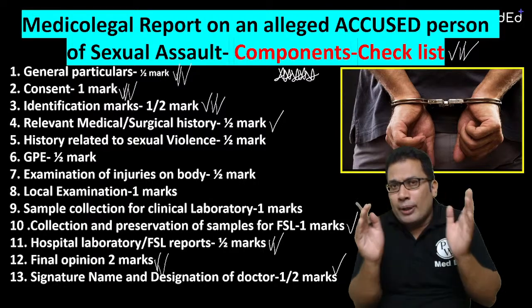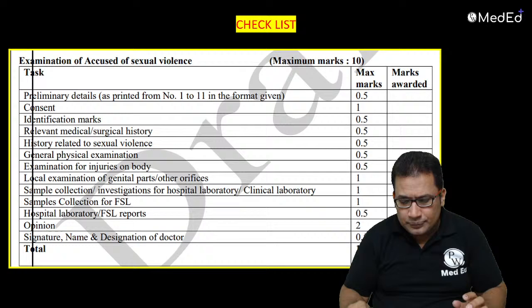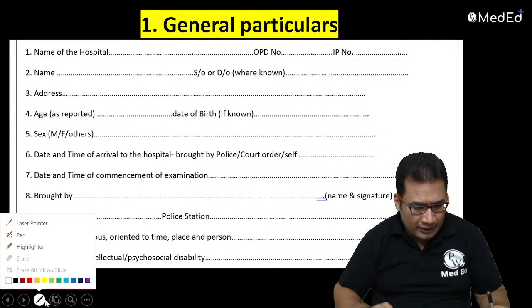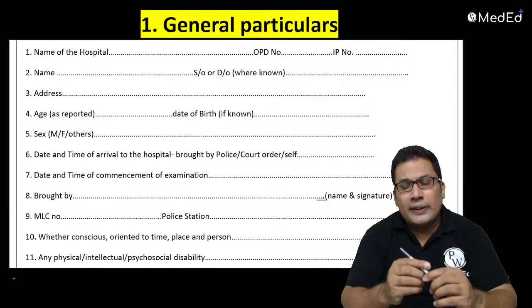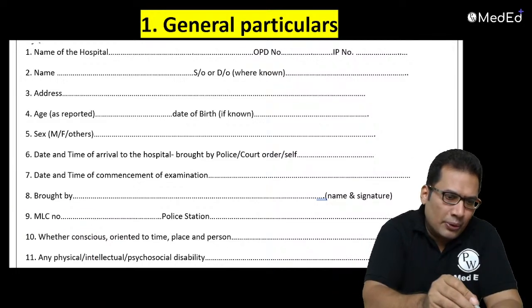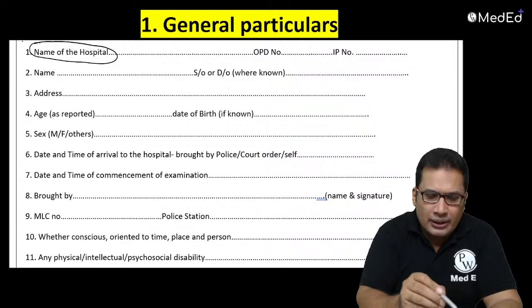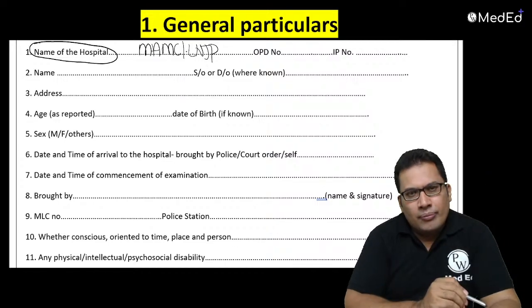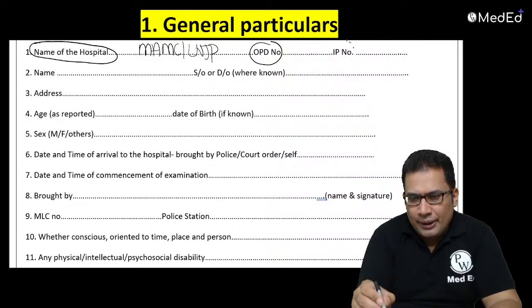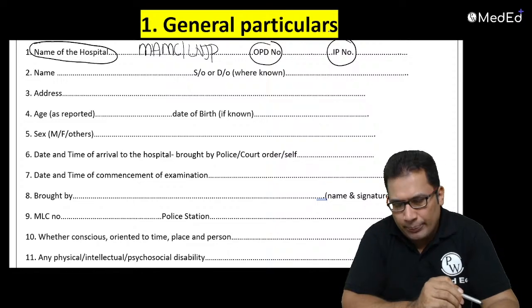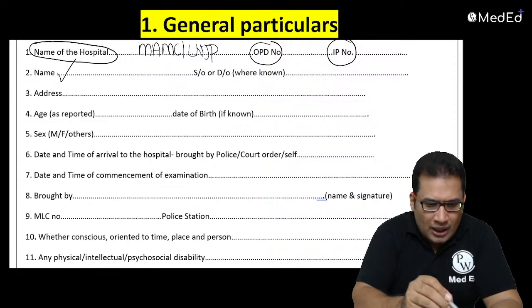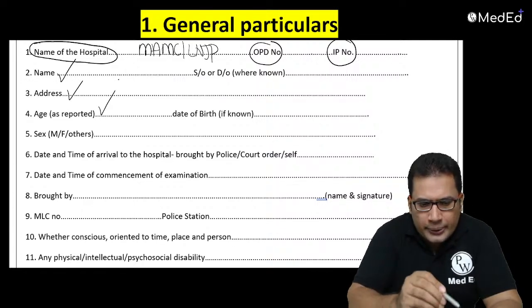Let's discuss one by one what you need to write. General particulars: the first thing is the name of the hospital. You can write MAMC or LNGP hospital, OPD number, that is the outpatient department number, IP number, the inpatient number, name, address, age.